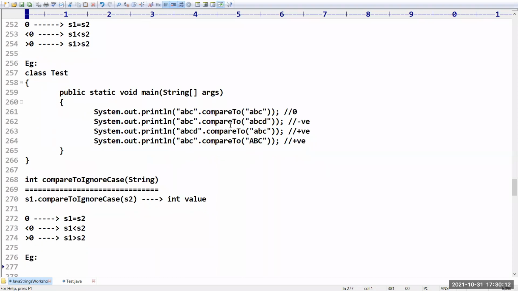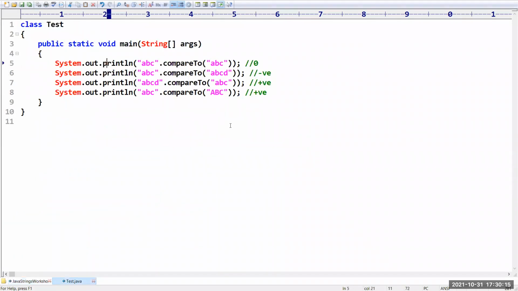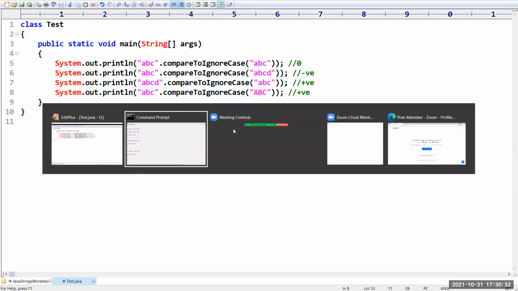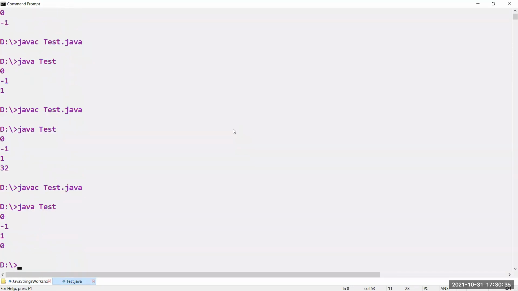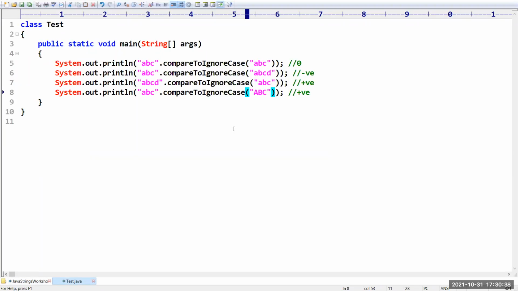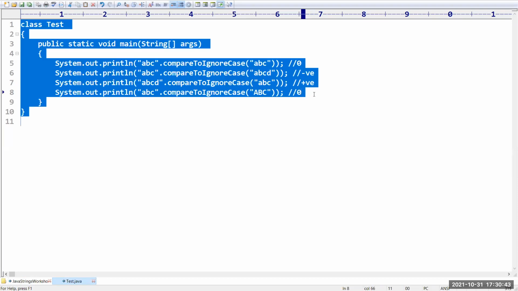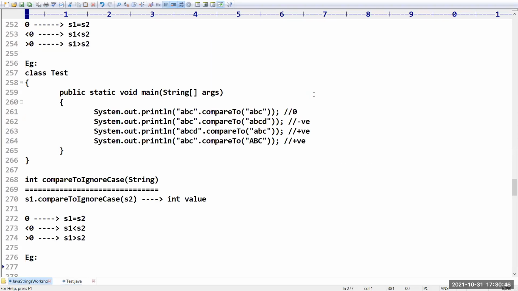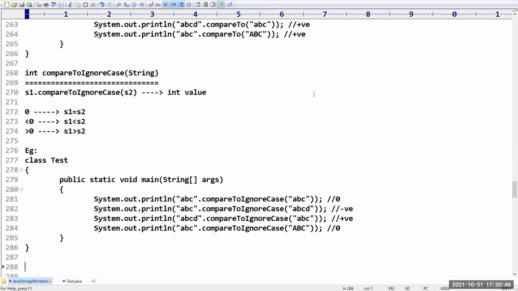Let us see how it will be. Okay, I am taking compareToIgnoreCase here, and here also I am taking compareToIgnoreCase, like this. Let us see how it will be. So 0 minus 1 1 0. So in this case we are getting 0, meaning both the strings are same, right? This is the way compareTo and compareToIgnoreCase are going to work. So do you have any doubts up to this? Please confirm.